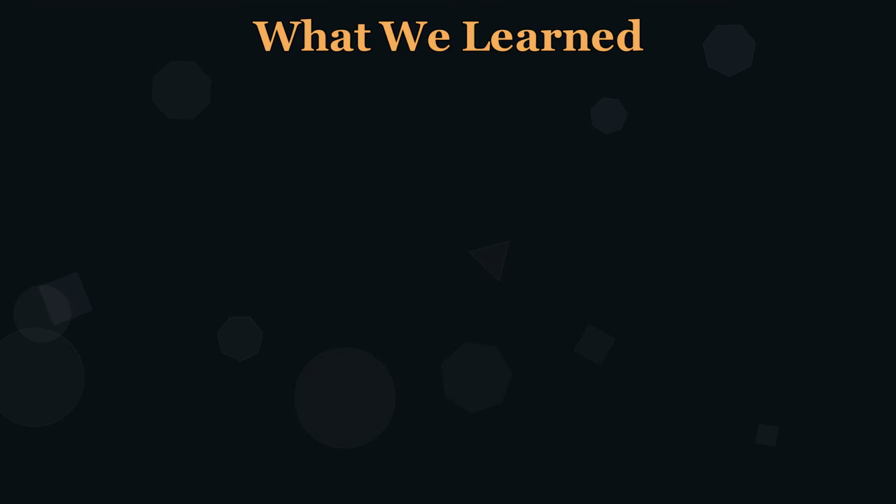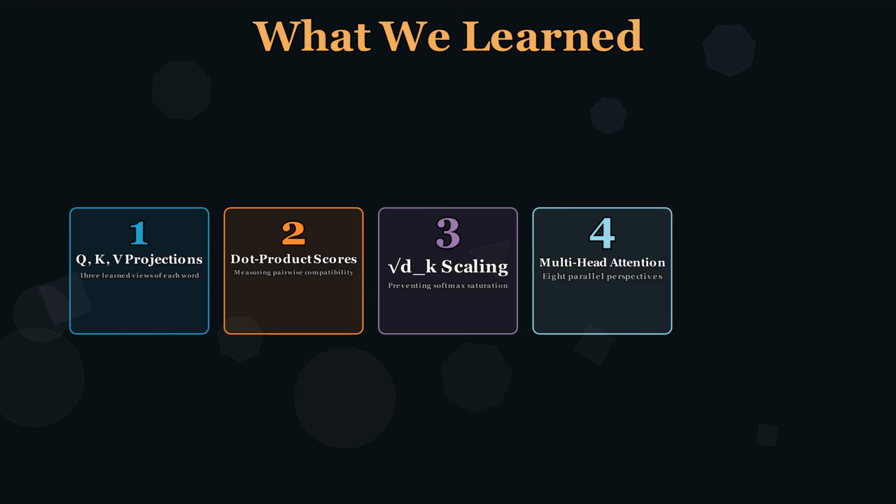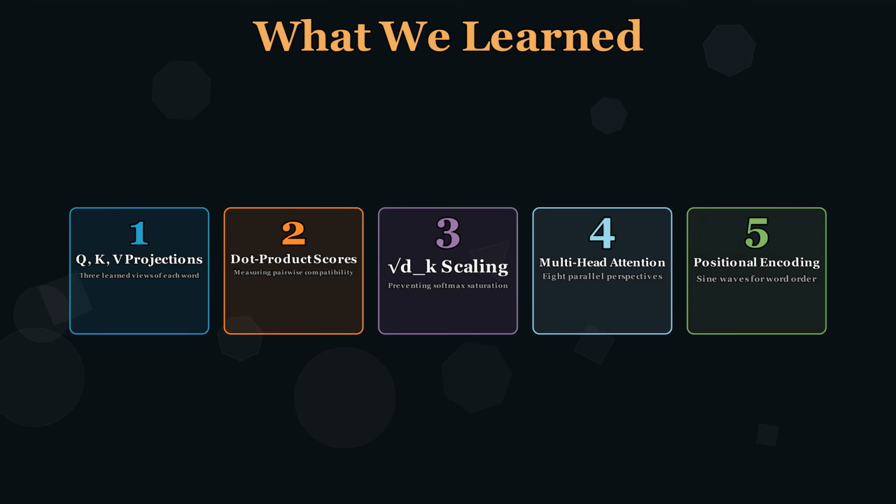Let's recap the 5 ideas that make attention work. 1. QKV. 3 learned projections that separate asking, advertising, and carrying information. 2. Dot product scores, measuring compatibility between every pair of tokens. 3. Scaling by root d_k, preventing softmax saturation so gradients can flow. 4. Multi-head attention, 8 parallel perspectives, each specializing in different relationships. 5. Positional encoding, sine waves that give attention a sense of where words stand.